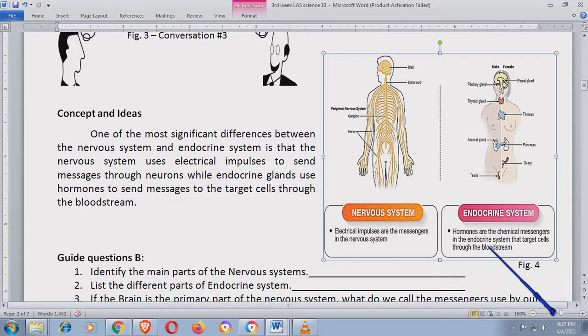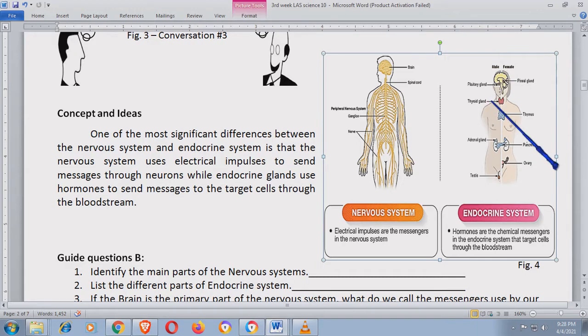For example, sa pituitary gland, marami siyang hormones na ni-release. Example lang to, FSH or follicle stimulating hormone. Ang target niyan ay papunta sa ovary. So ibig sabihin, dadaan muna sa daluyan ng dugo yung follicle stimulating hormone. Medyo mabagal siya hanggang sa makarating siya kay ovary or kay testes. So sa dugo siya dumadaan kaya medyo mabagal. But anyway,